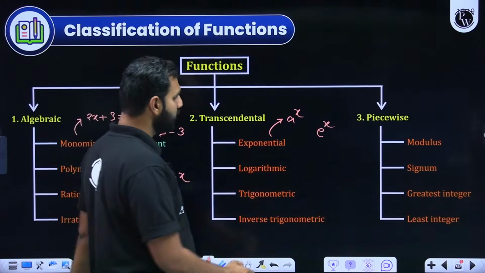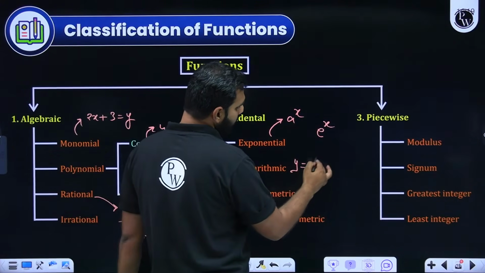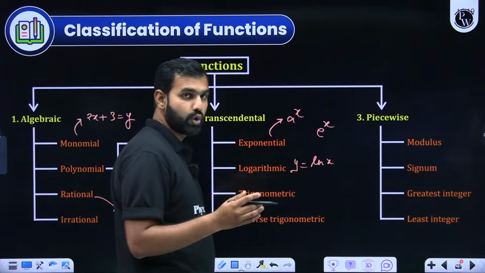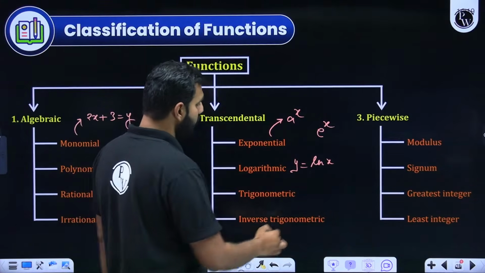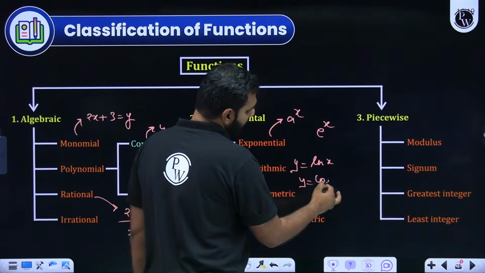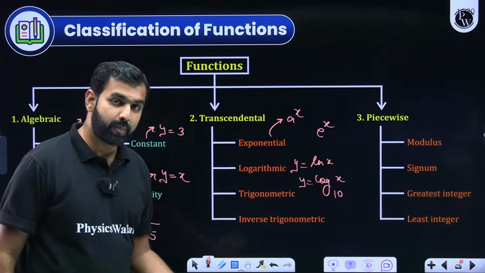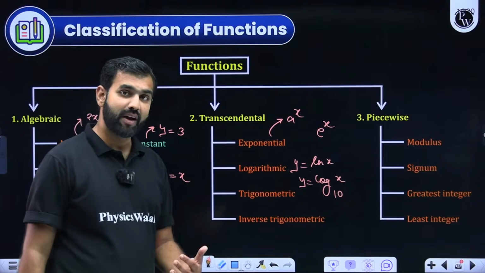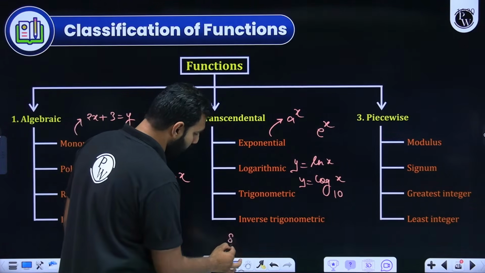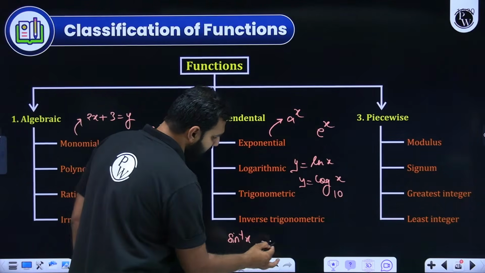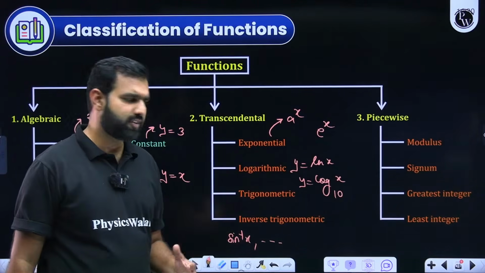When you talk about logarithmic functions, y is equal to ln x, which means log at base e. Or if you are given y equals log of x, and the base is not defined, we assume the base to be 10. Inverse trigonometric functions: trigonometric functions are there, and then you have inverse trigonometric functions. I hope you remember sine inverse x, cos inverse x, and all. We'll be discussing their graphs as well, don't worry about that.